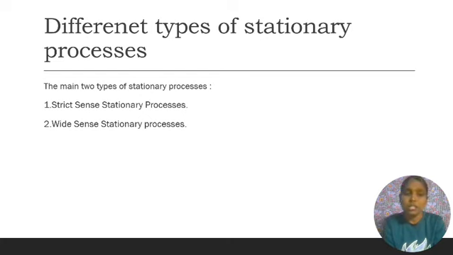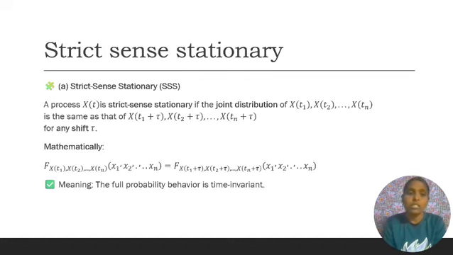Now we have a detailed explanation of strict sense stationary process. The strict sense stationary process can be denoted as capital SSS. A process x of t is strict sense stationary if the joint distributions of x of t1 comma x of t2 comma and so on x of tn are the same as those of x of t1 plus tau comma x of t2 plus tau and so on x of tn plus tau for any shift tau.